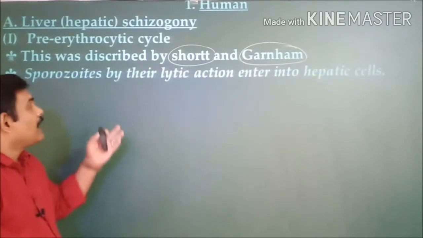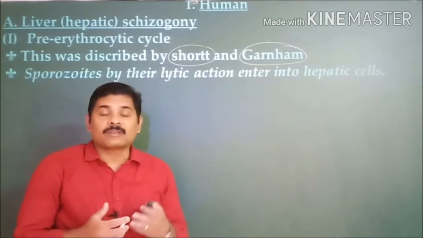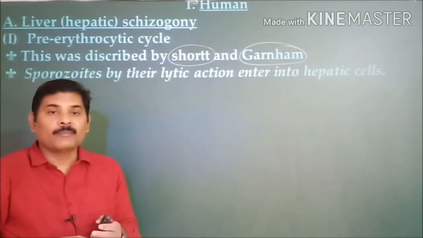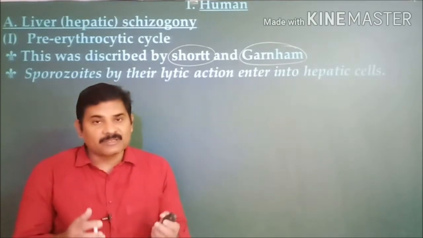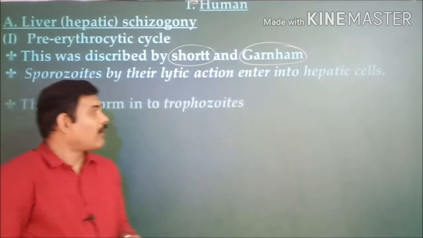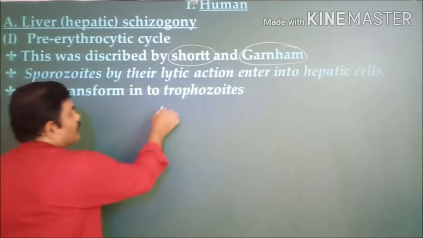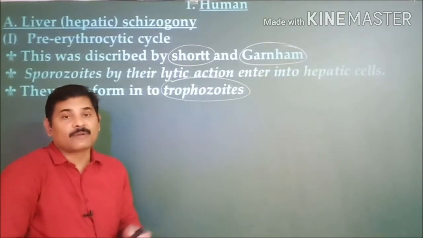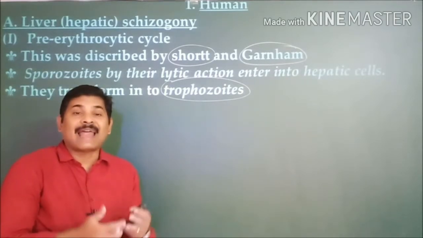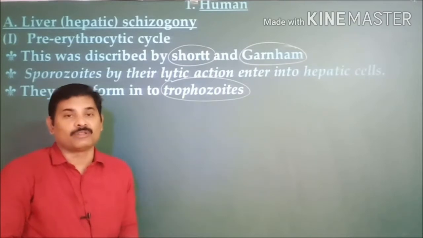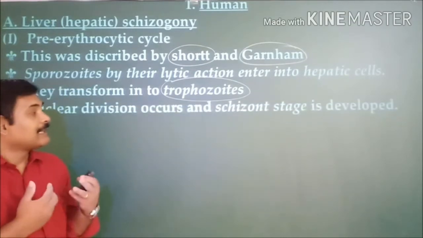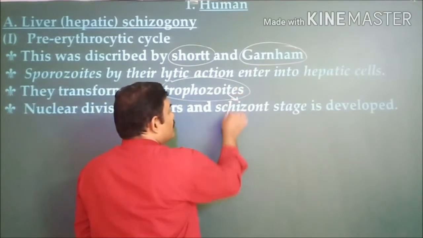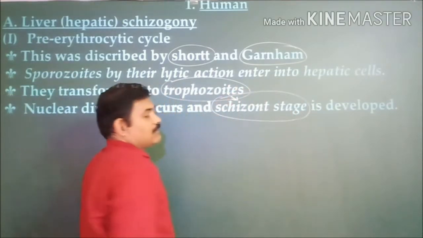During this one, the cytolytic action of these sporozoites acts on the hepatic cells and ruptures them, and they enter into them. Thereafter they develop into a trophozoite stage. These trophozoites are the feeding stage. The trophozoite attains a circular shape and starts feeding, and within that the schizont stage will be developed. The trophozoite later on turns into a schizont stage.